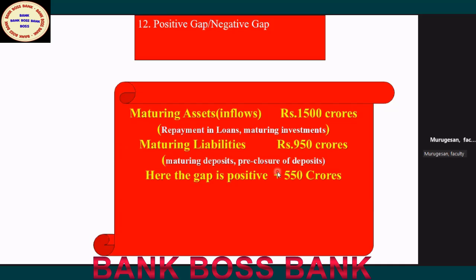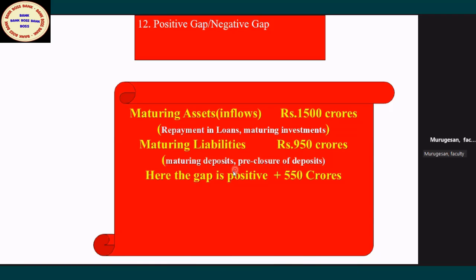Some deposits will be pre-closed, and that will be treated as outflow. These two things are inflows, and these two things are outflows. That is, the bank has to keep money to pay to the deposit side and to pay for premature closure of deposits. Now here, maturing assets in one bucket. They may not give the bucket. It may be an overnight bucket, a 1 to 14 days bucket, a 1 month bucket, or a 1 year bucket. No problem, whichever the bucket.